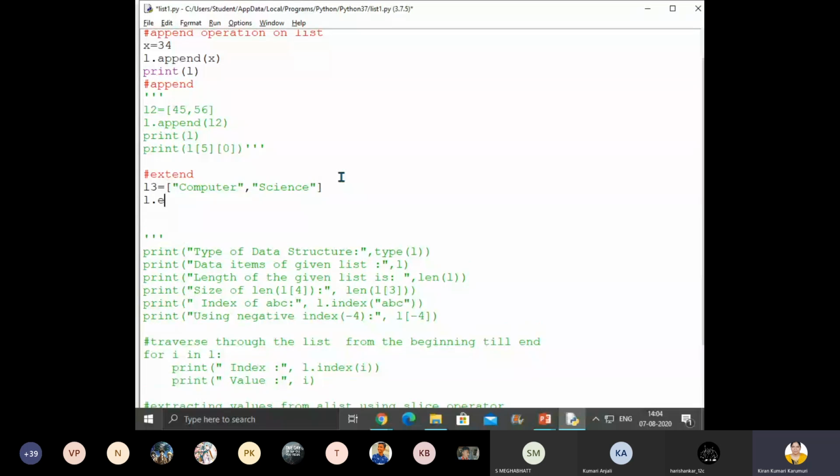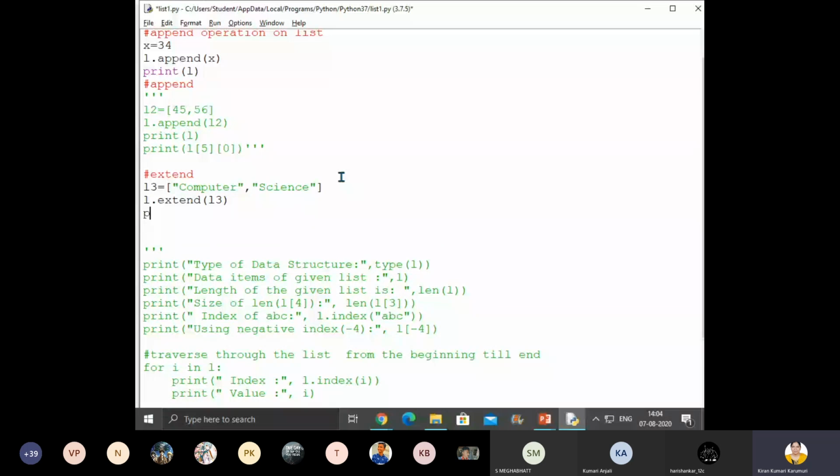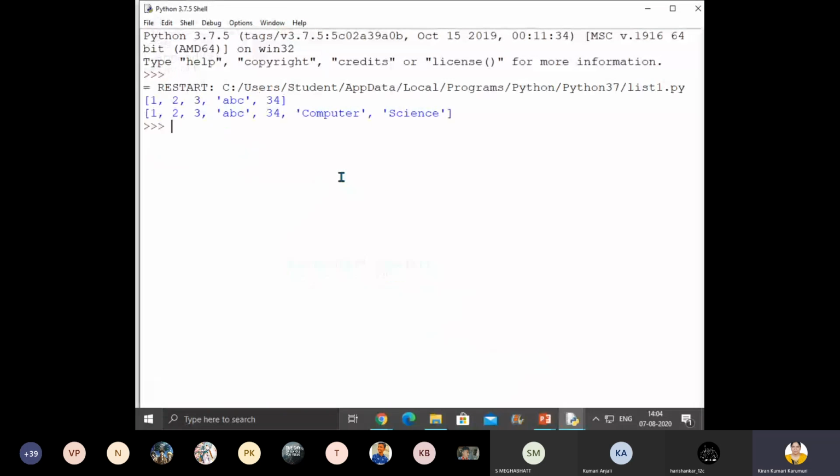Okay, so now we will extend L, okay? Extend with L3. Now print L. Okay, children, so now let me show you the output. What is the output? You got it?